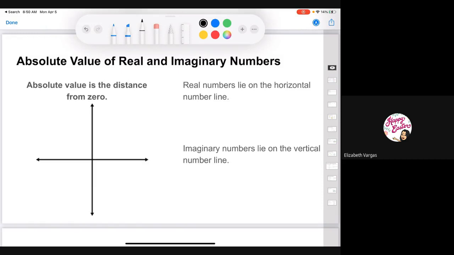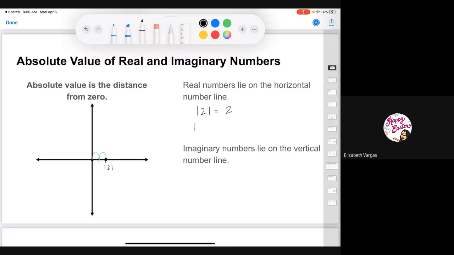So absolute value of real numbers and imaginary numbers. The absolute value is basically the distance from 0. So in real numbers, the absolute value, say we're looking for the absolute value of 2, it's basically the distance from 0. So here we have 0. And let's say I want to plot 2, or the absolute value of 2. The absolute value of 2 is basically the distance from 0. So 2 is 2 units from 0. So our answer would be the absolute value of 2 is just 2.